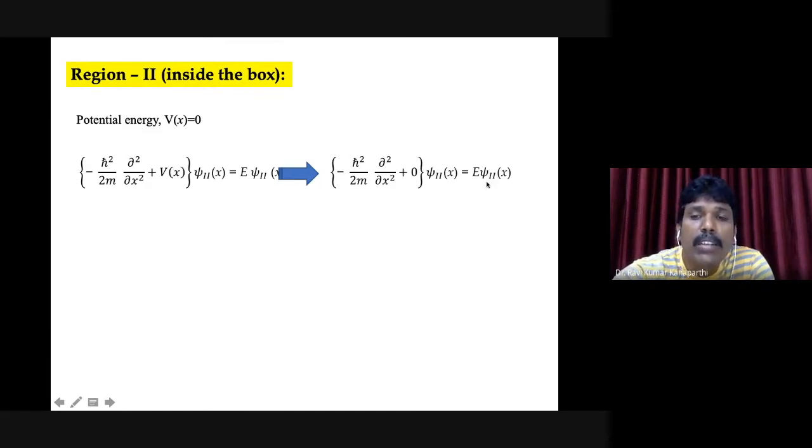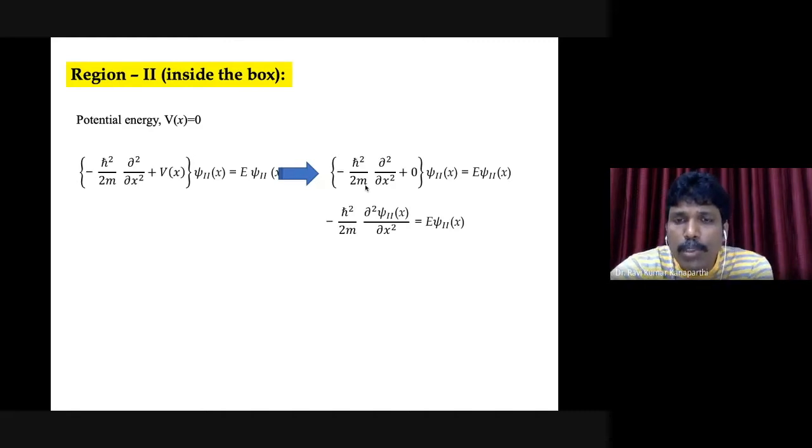Please remember that these are just notations: psi 1 of x, psi 2 of x, psi 3 of x. These are all just notations. If the particle is within region number 2, its wave function is represented with psi 2 of x. That's a notation. Now if you substitute potential energy as 0, then we will have only the kinetic energy Hamiltonian operator.